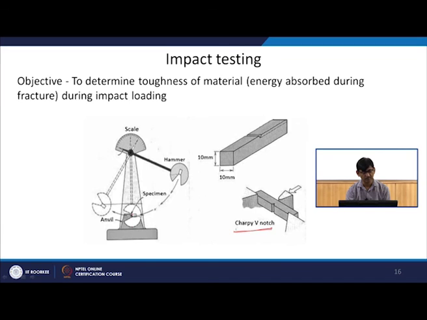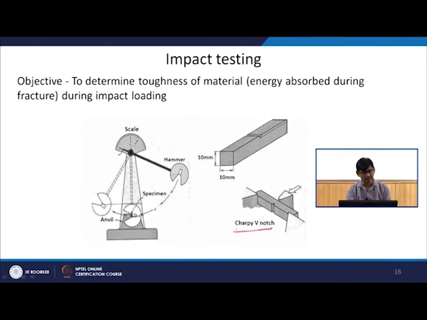At the bottom it will have maximum kinetic energy, and it will hit the sample and then go on to the other side. Whatever energy is absorbed in the fracture of this sample, that much less energy will be there for it to swing to a certain height. So, that height difference gives you an idea of how much energy is absorbed in this process. This is a typical impact test.